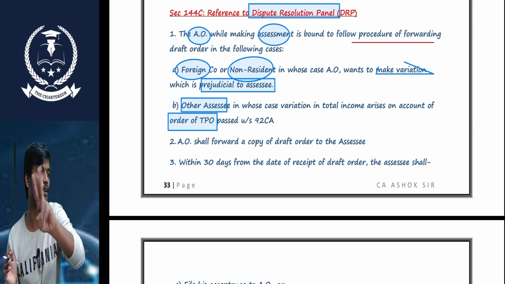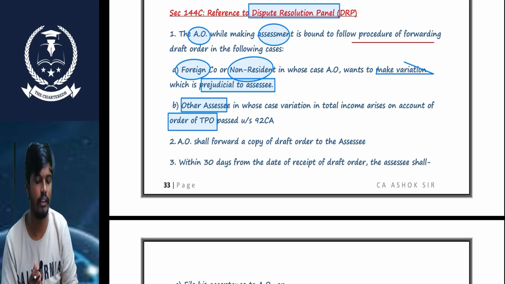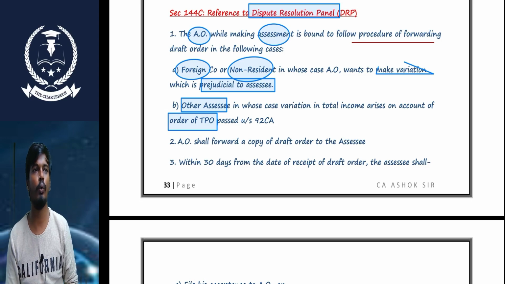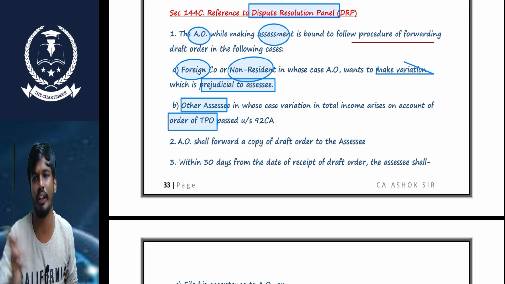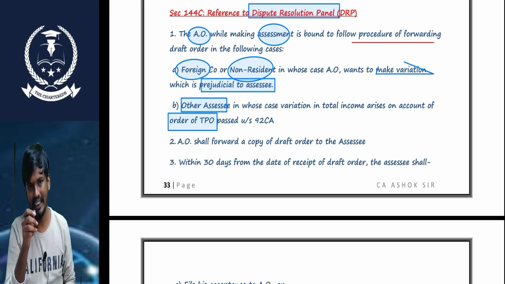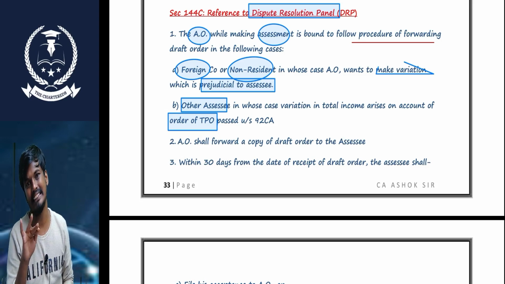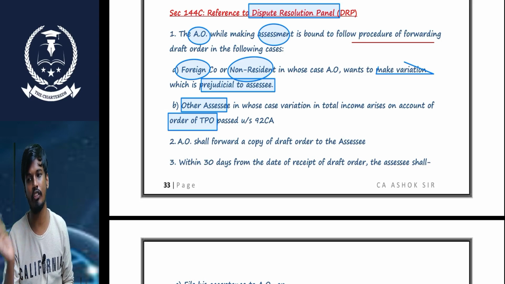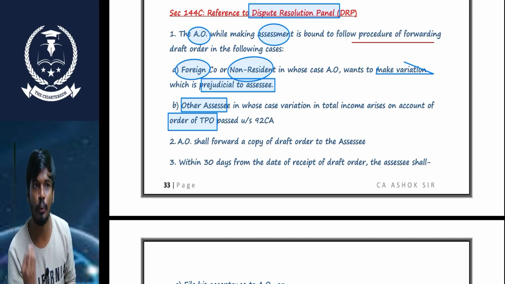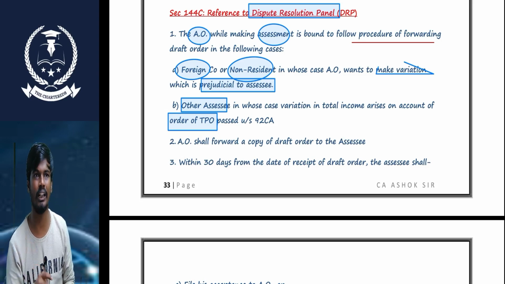In these two scenarios, who are the SSCs? Either a non-resident or foreign company, or other SSCs whose assessment is done based on the TP order. Such variation is prejudicial to the SSC.